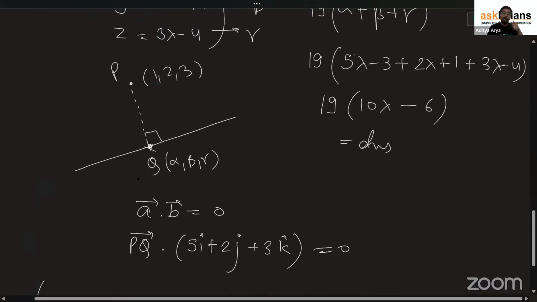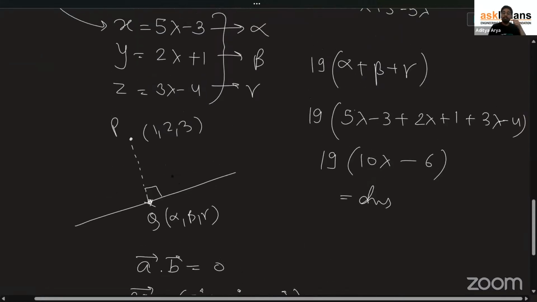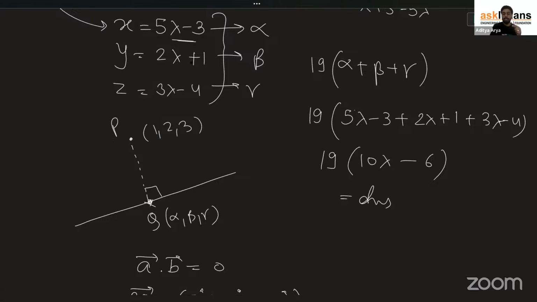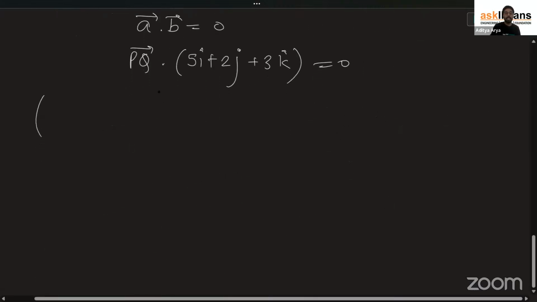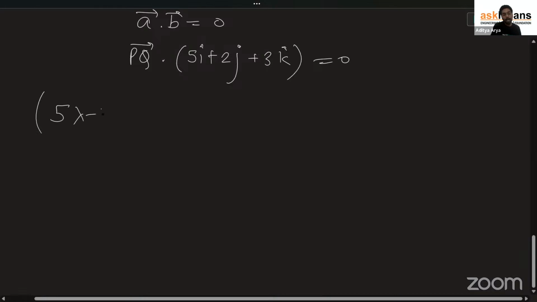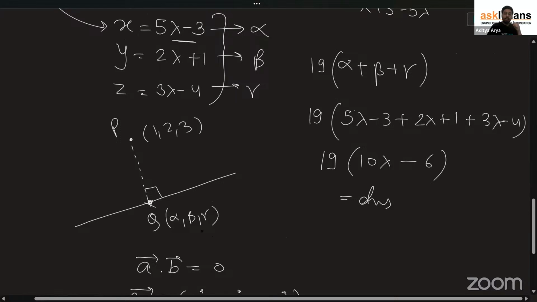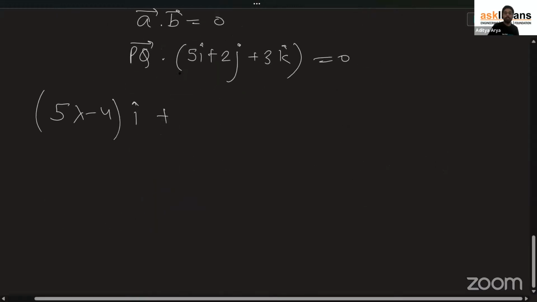It is Q minus P. Alpha minus 1. What is alpha? 5 lambda minus 3. So 5 lambda minus 3 minus 1, guys, it is 5 lambda minus 4, i cap. Plus, now beta minus 2. What is beta? 2 lambda plus 1. 2 lambda plus 1 minus 2 is 2 lambda minus 1, j cap.